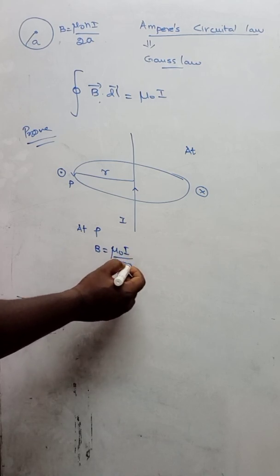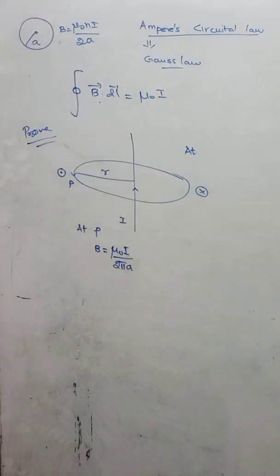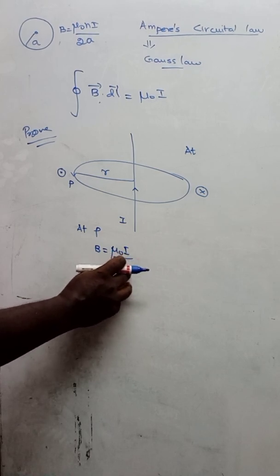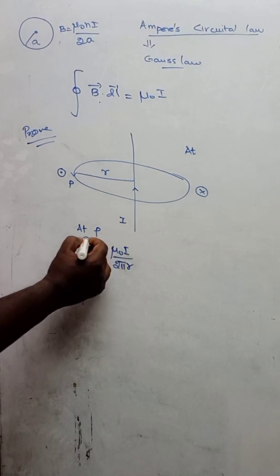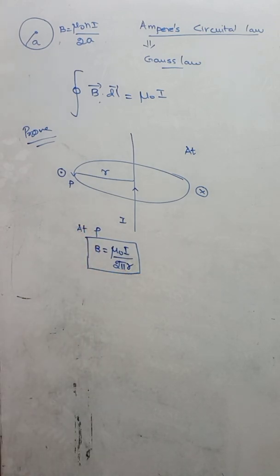The 2 pi A indicates that the magnetic field will be produced around the conductor in the form of concentric circles. Okay. So in our case, the radius is taken as R, so instead of A, you can take it as R. So you will get B is equal to mu naught I divided by 2 pi R. B is equal to mu naught I divided by 2 pi R.